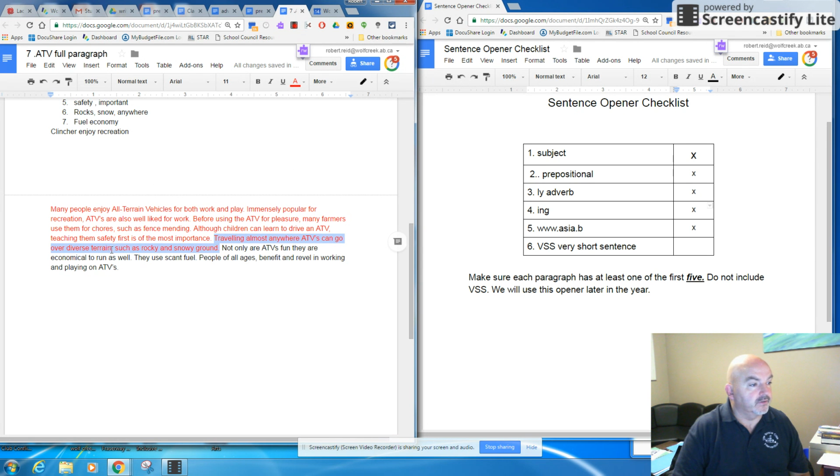ATVs can go over diverse terrain, such as rocky and snowy ground. Then my next one, I talked about fuel economy. Not only are ATVs fun, they are economical to run as well. And I added, they use scant fuel.